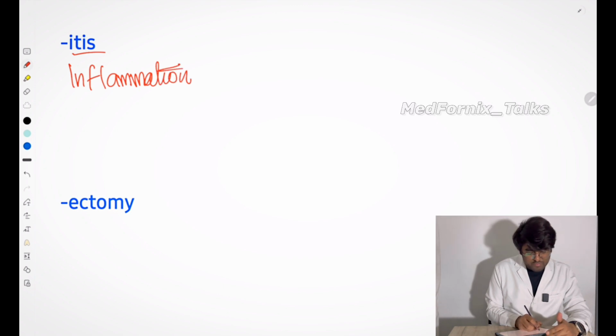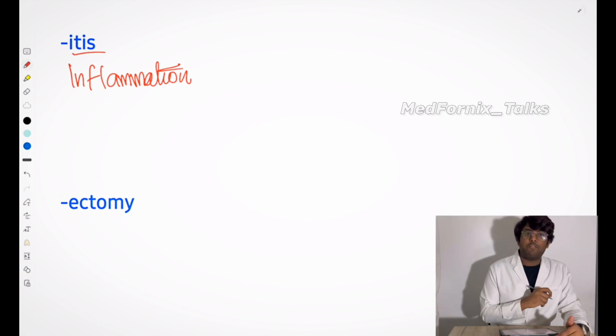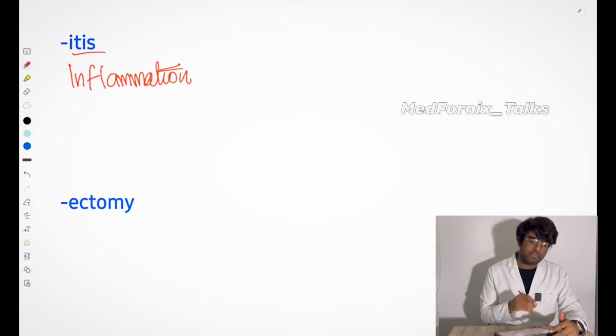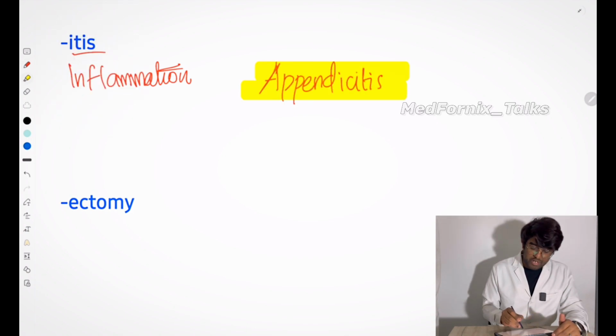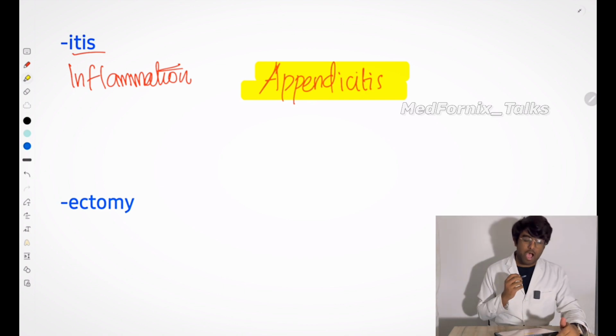There are so many reasons for this inflammation happening, and you will study that in pathology. Now we can focus on anatomy and why this name came here. Itis means inflammation, which means that some part of the body is affected and has been inflamed or enlarged. That is inflammation, and for that we use the suffix itis. You have already heard the word appendicitis. Appendicitis is a condition in which the appendix is inflamed, so inflammation of the appendix is known as appendicitis.